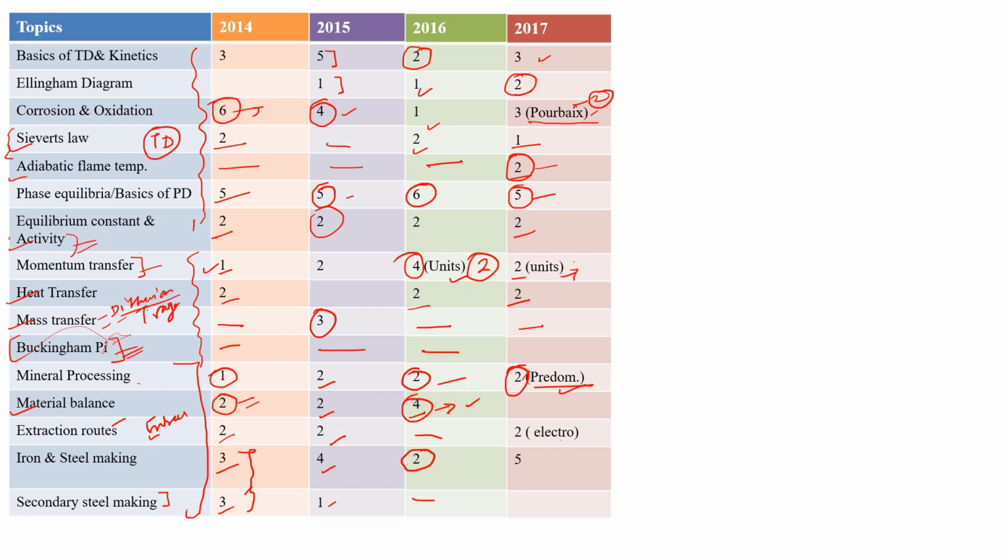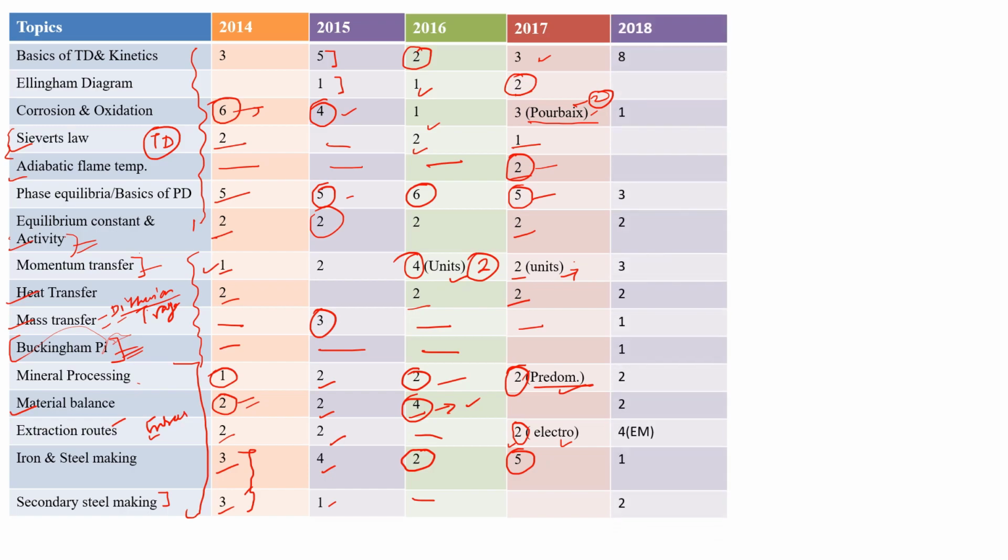They asked a question from electrometallurgy also, the electrometallurgy route. Okay, so that is a 2 marks question and numerical type of question. Iron and steel making was of 5 marks. Okay, so this extractive metallurgy part will mostly be from matching type questions or MSQ type questions in 2021. Okay, so the next year is 2018.